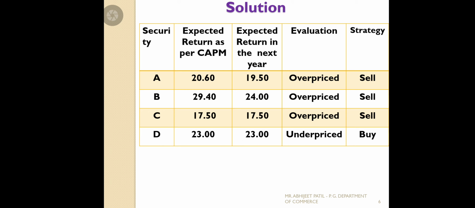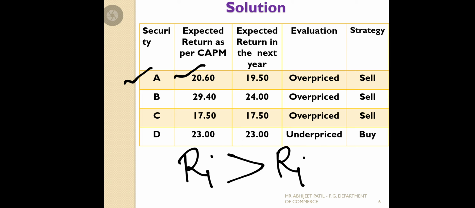How do we compare for security A? The expected CAPM return we calculated is 20.60, against the expected return of next year. If the CAPM return is more than the given return, 20.60 is more than 19.50.